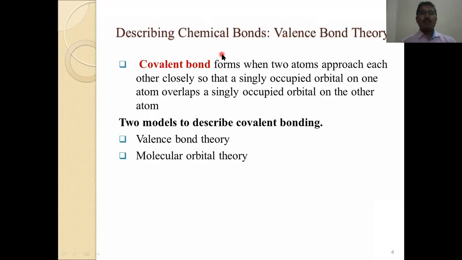To describe a chemical bond, there are 2 methods. First is valence bond theory. What is valence bond theory? A covalent bond forms when 2 atoms approach each other closely so that a singly occupied orbital on one atom overlaps a singly occupied orbital on the other atom. There are 2 models to describe covalent bonding: one is valence bond theory and the second is molecular orbital theory.